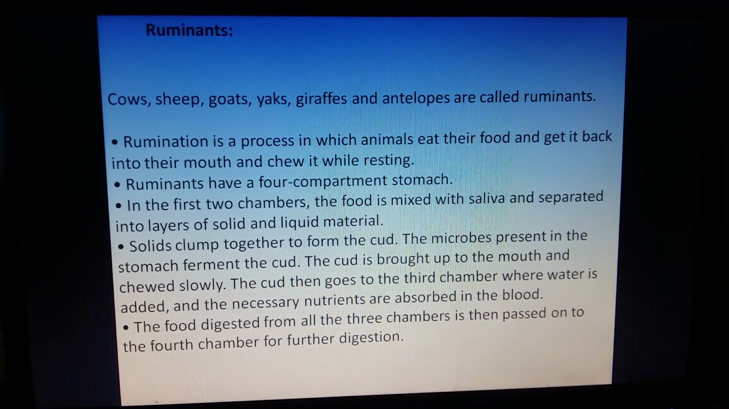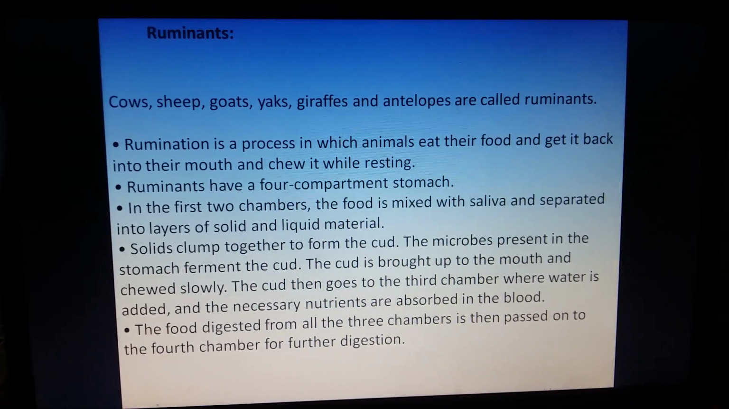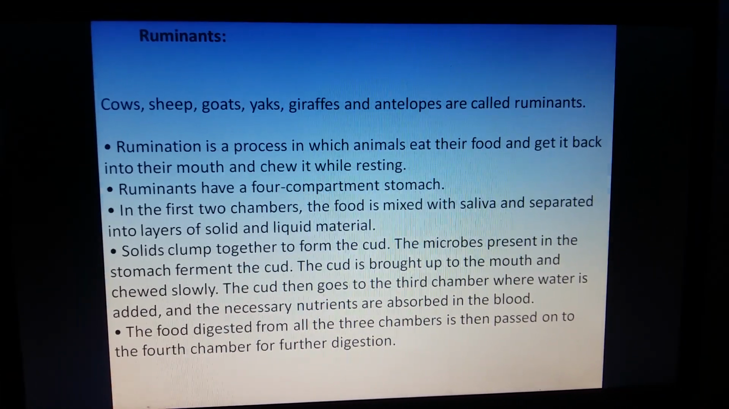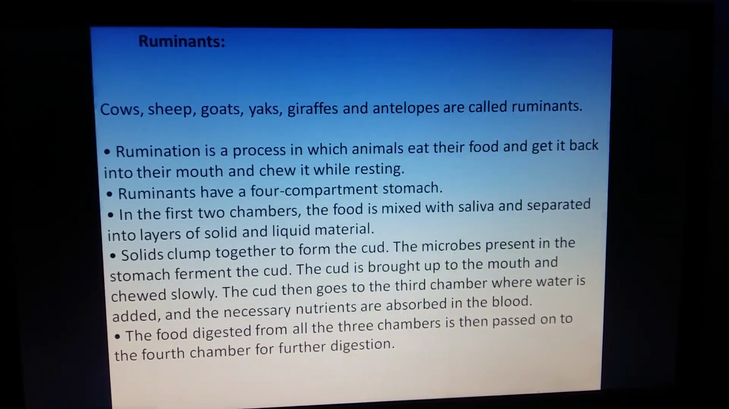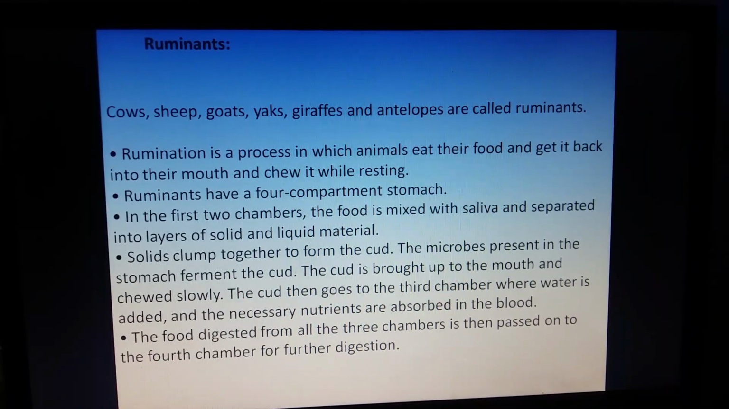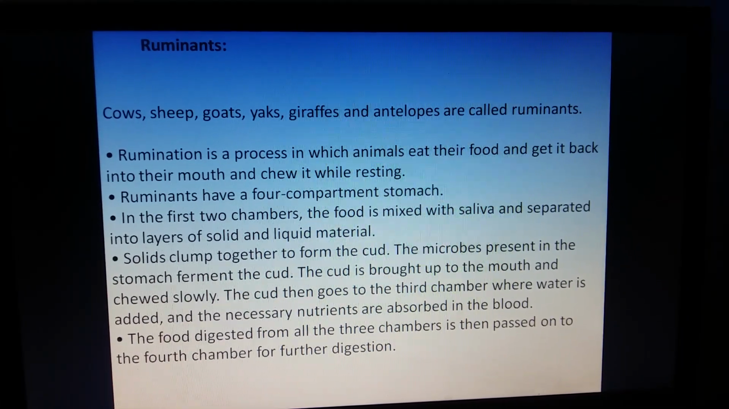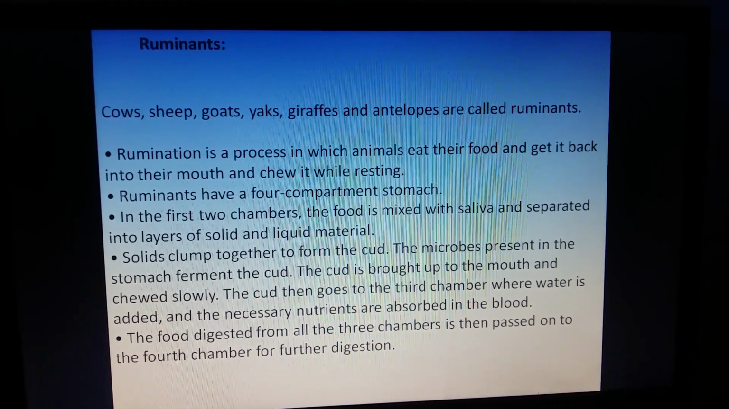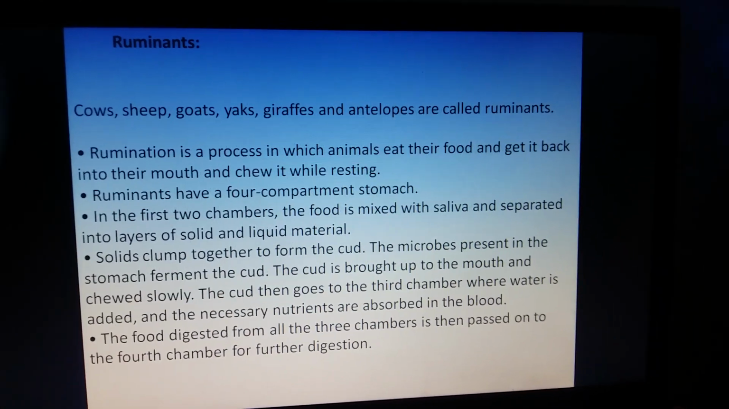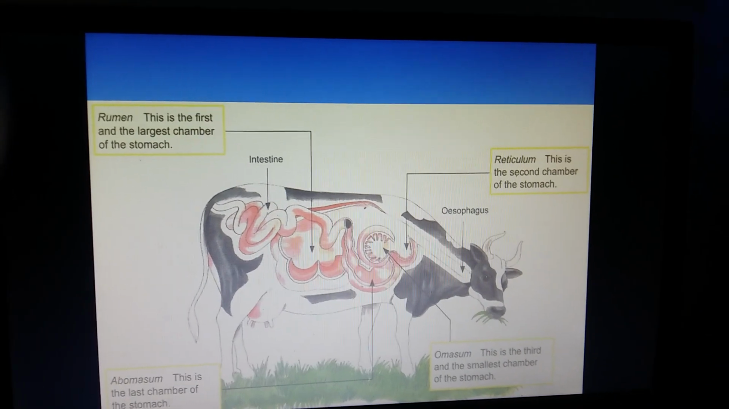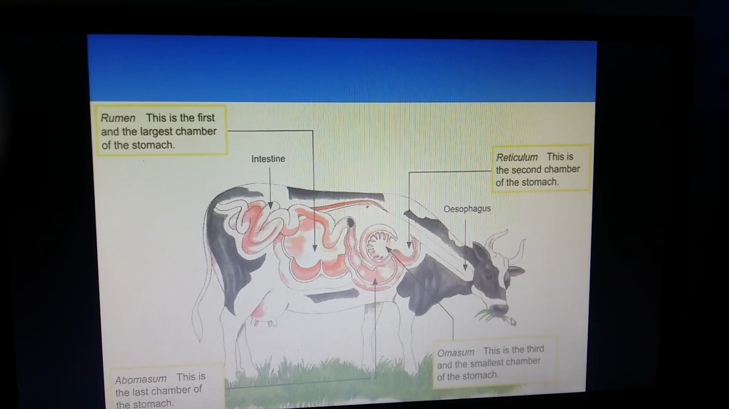That means they have 4 chambers in their stomach. For example, cows, sheep, goat, yak, giraffe, antelopes, they are ruminants. Rumination is a process in which an animal eats their food and then gets it back from their stomach back into their mouth and chews it while resting. So ruminants have 4 compartments in their stomach. So this is a ruminant, this is a cow.